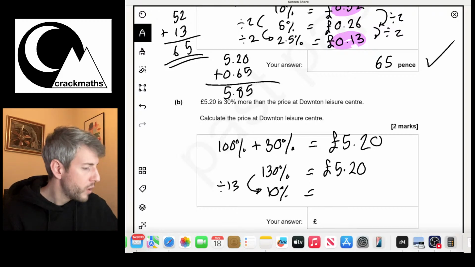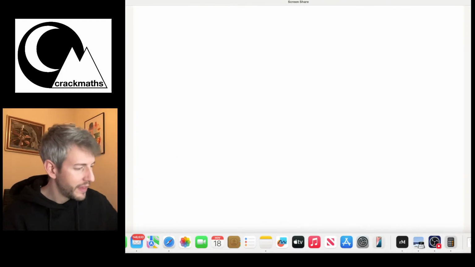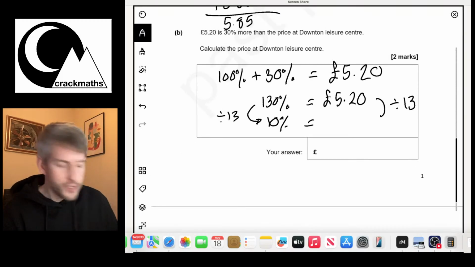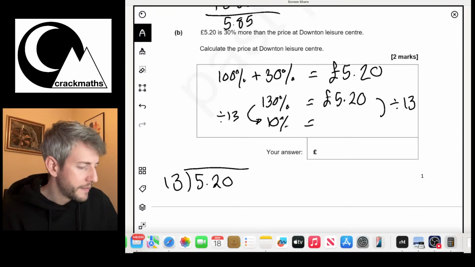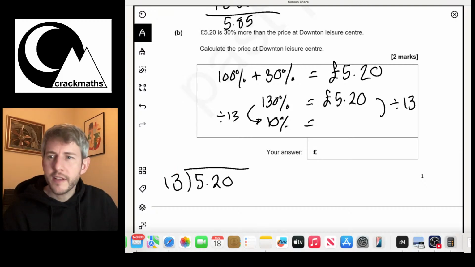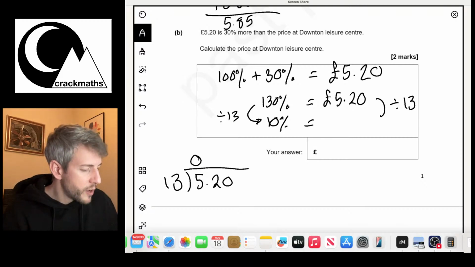So what I've got here is £5.20. I need to divide that by 13. That isn't the nicest calculation to do. I'm going to write it out with the bus stop method just to see if that makes things a bit easier. So we've got £5.20 divided by 13. 13s into 5, they don't go. So I'm going to put a 0 here, and I'm going to carry this 5 because we've still got that left. Now I'm looking at 13s into 52.